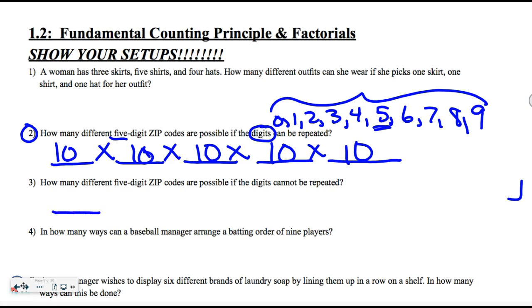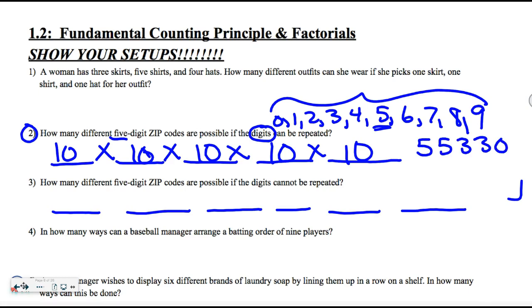Now the same problem says, what if they cannot be repeated? So Elk River's wouldn't be one of the ones that's okay because we've got 2 5s and 2 3s. If this is a 5, this has to be something else. So when I was helping the A group, I said, how many digits could be in the first slot? And they all said 10. They were awesome. And I said, okay, now that the zip code leads with a 7, you can't use that. And then like, oh, there's 9 for the other. Yep, and let's suppose it goes 9, 2.